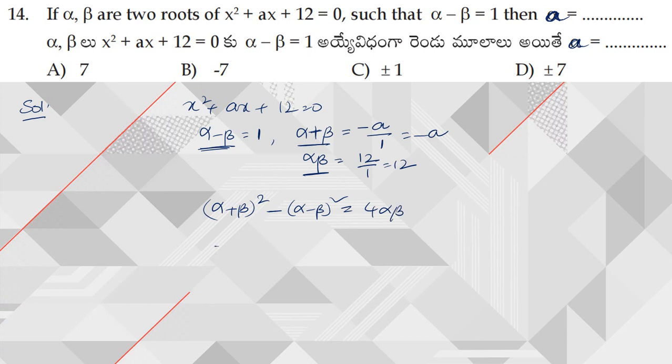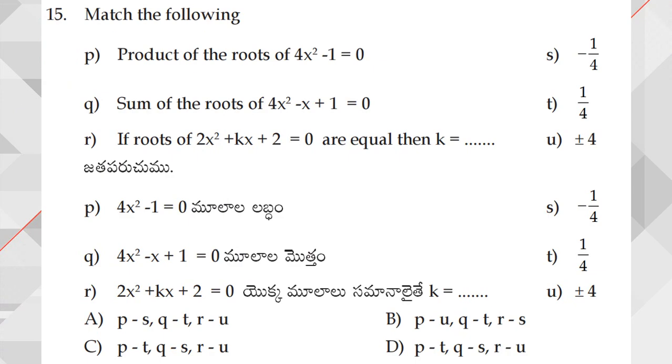Now substituting the values, we are going to have minus a whole square minus 1 square is equal to 4 times of alpha beta, which is 12. Now this is a square minus 1 is equal to 12 fours, so 48. A square is equal to 49, so a is equal to plus or minus 7. Hence the answer is plus or minus 7. Next, moving on to question number 15.